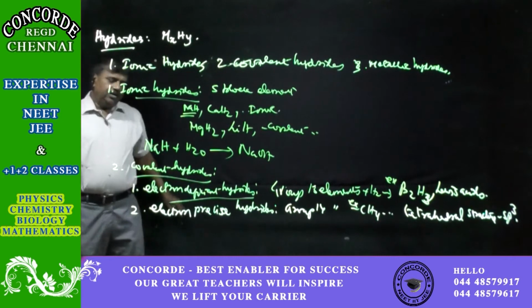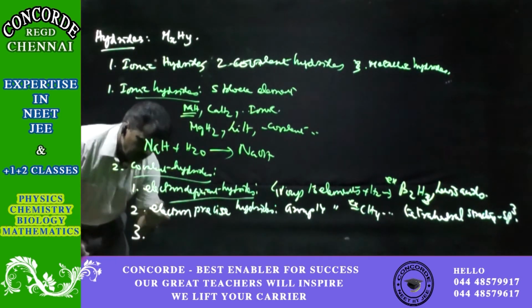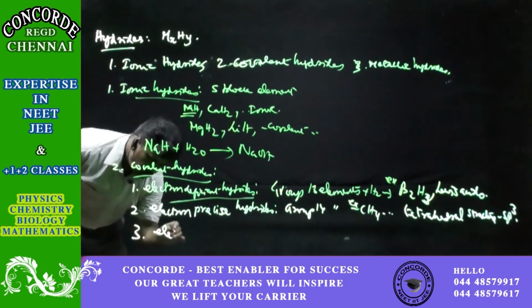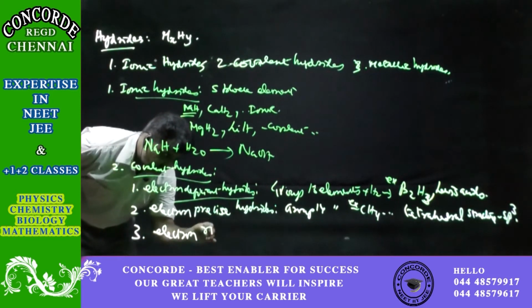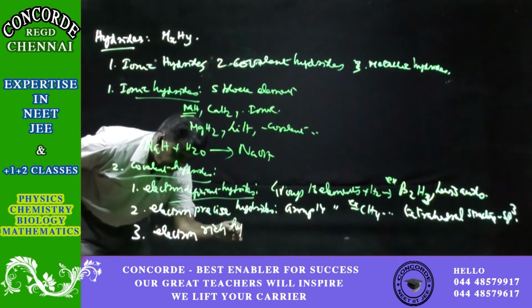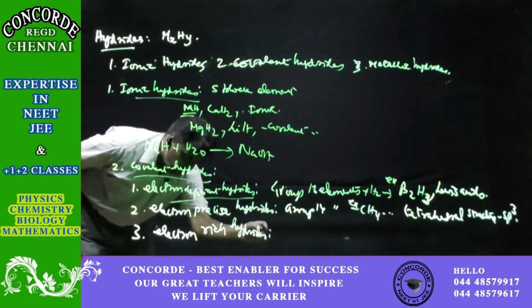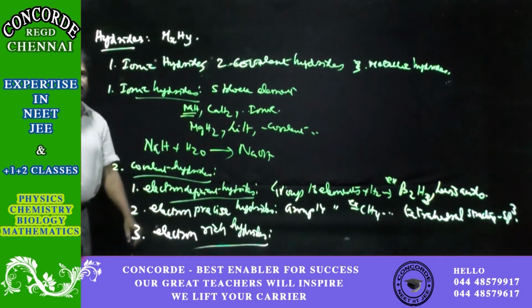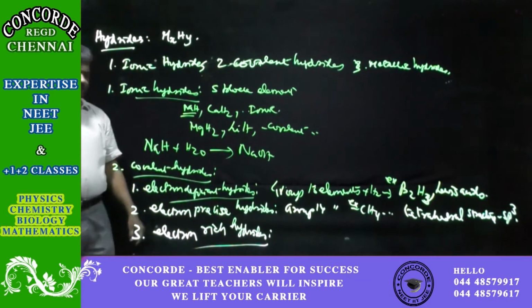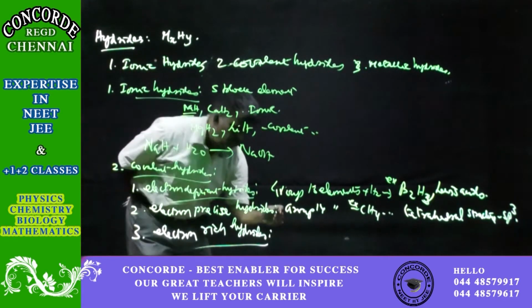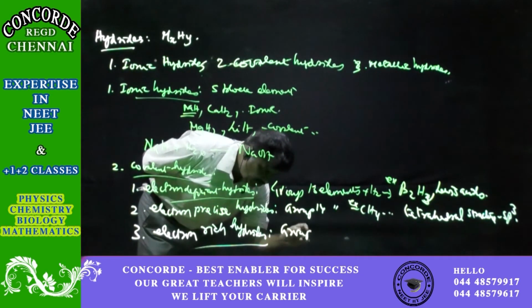Then the third one is electron rich hydrides. As the name itself suggests, they have extra electrons. This is especially from group 15 to 17.